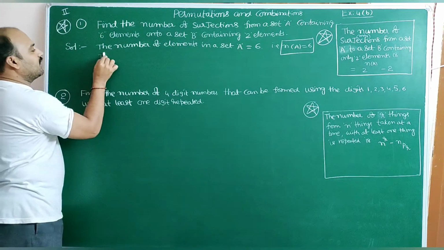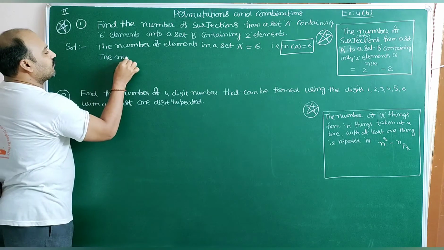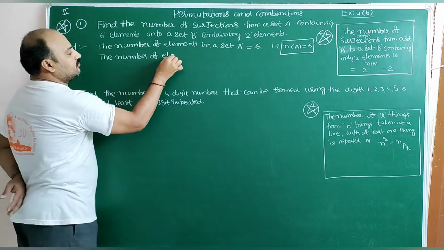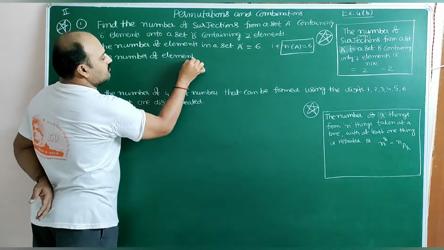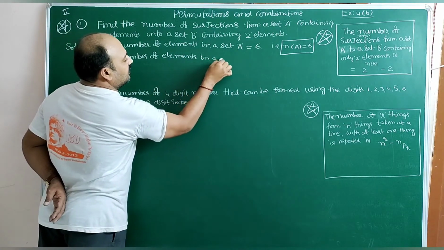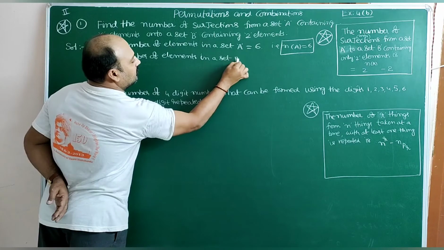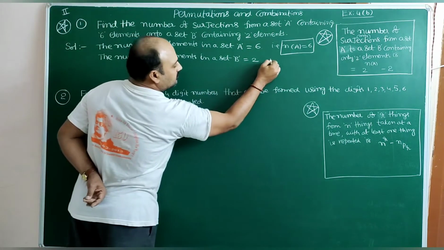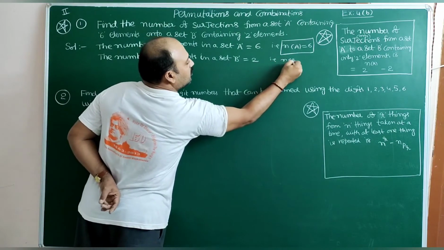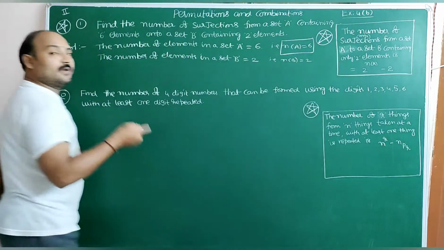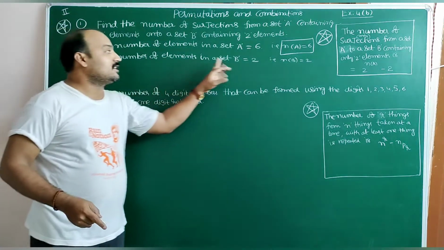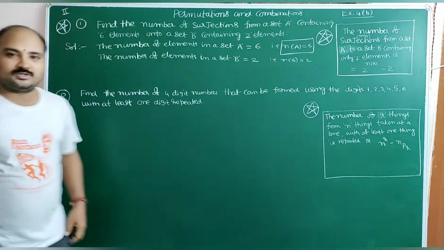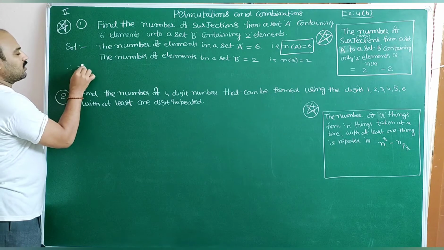Next, the number of elements in B. The number of elements in a set B is equal to 2. That is n of B equal to 2. But here n of B is not required. But when the second set B contains only 2 elements, this formula will work out. Therefore, the number of surjections